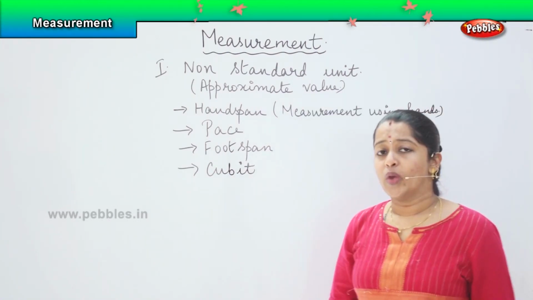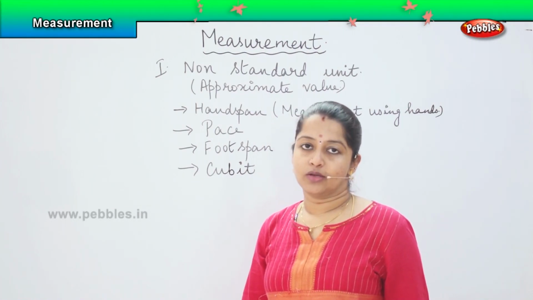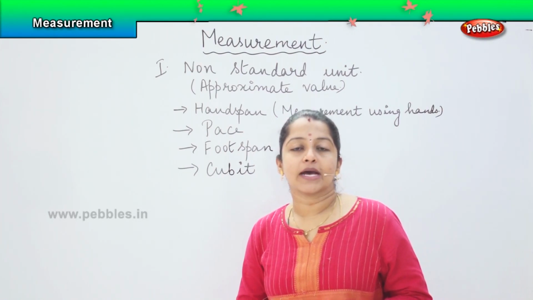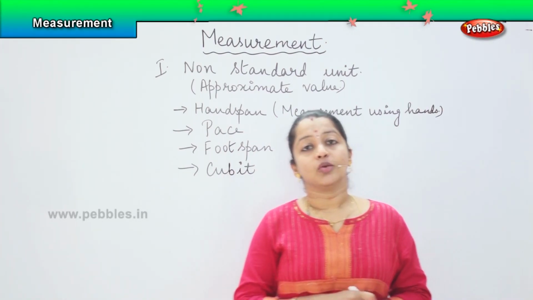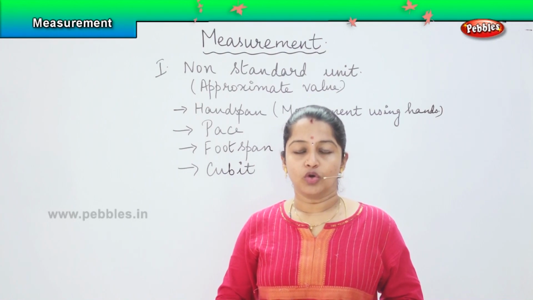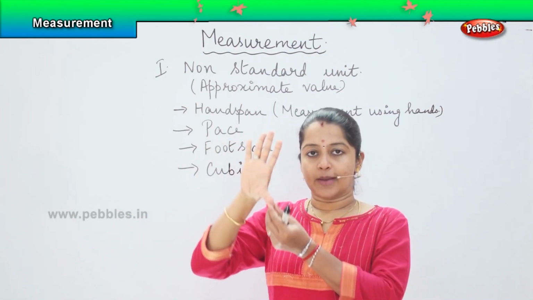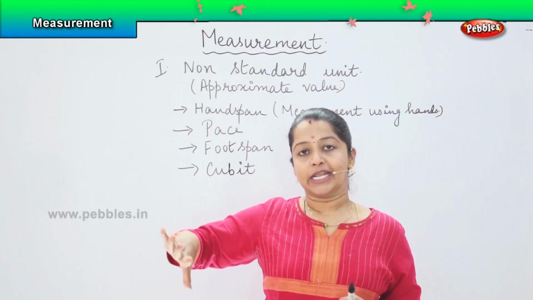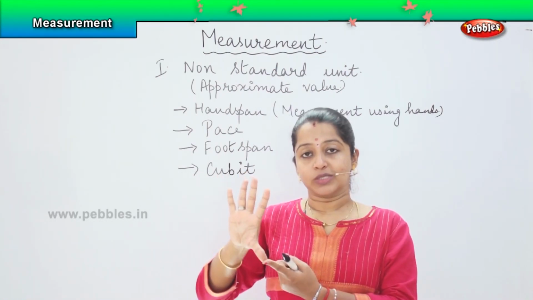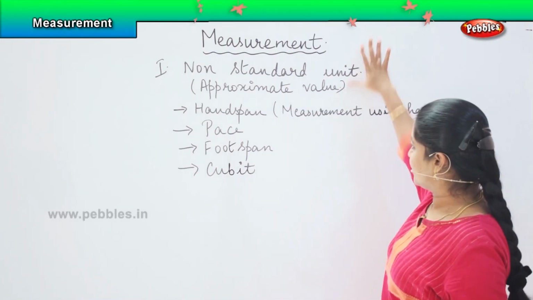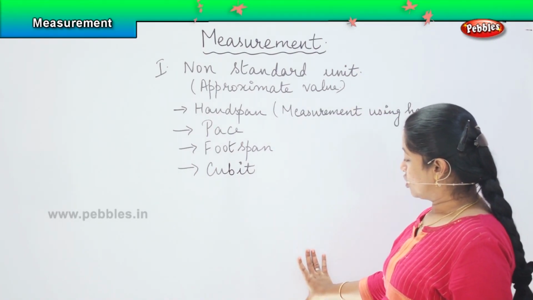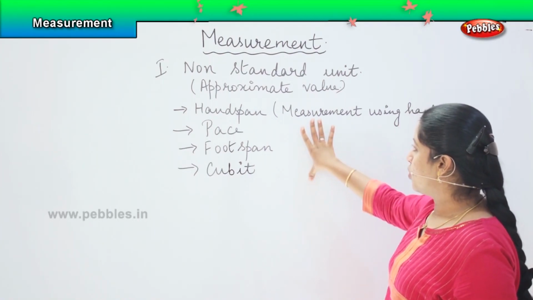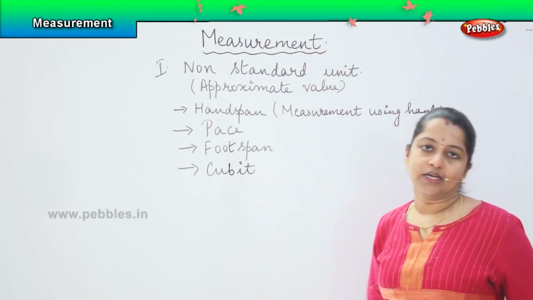Okay. So when we have to find an approximate value of something, say for example, you have a table and you are asked to measure the table using your hand span. What will you do? You will just start like this. Your thumb will be the starting point and your index finger will tell you the end point. So using it like this, if I start from here, my index finger will be the end point. So, 1, 2, 3 and like this it goes on.